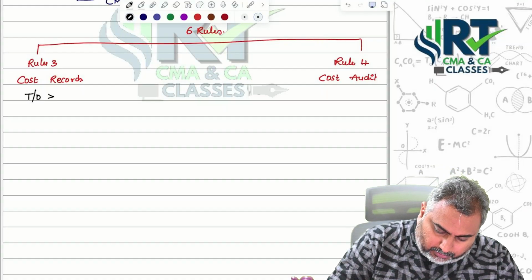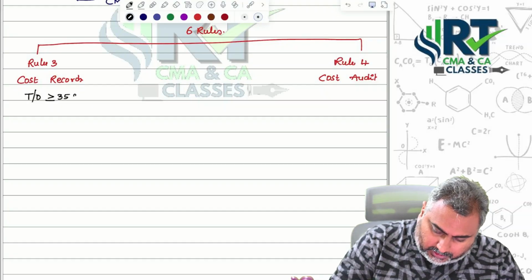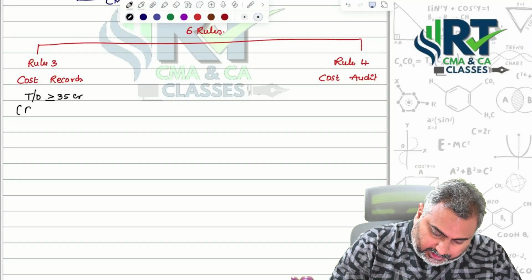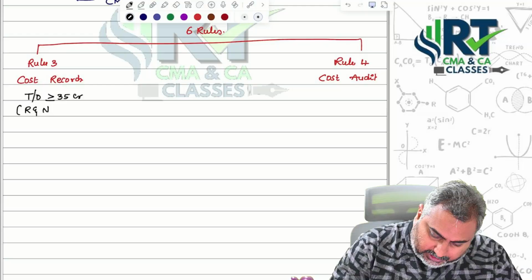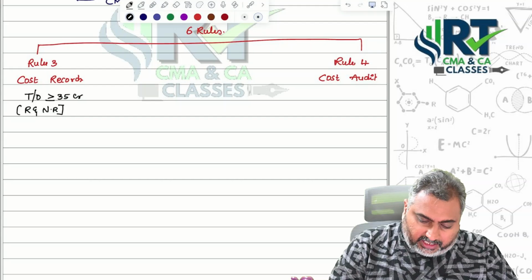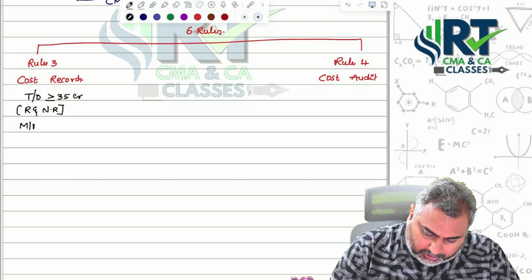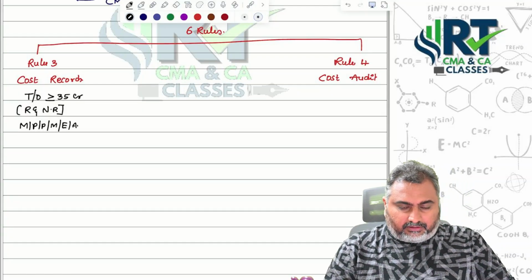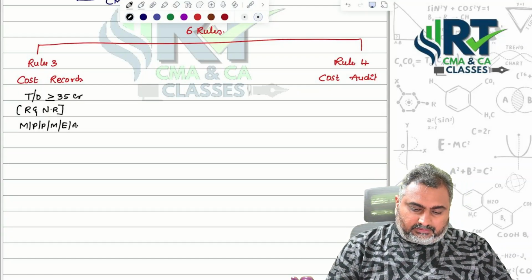If the turnover is more than or equal to 35 crores, whether it is a regulatory sector or a non-regulatory sector, and they are engaged in manufacturing, production, processing, mining, extraction, or assembly, these are the six situations.